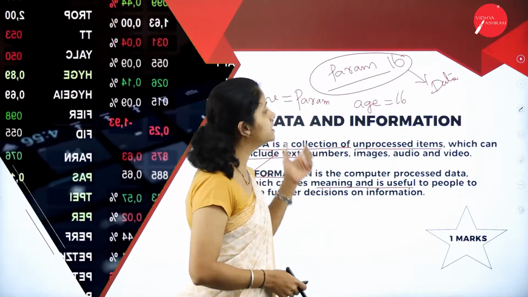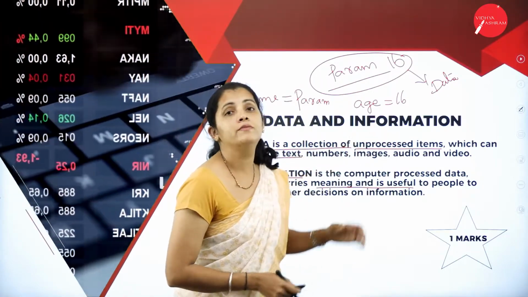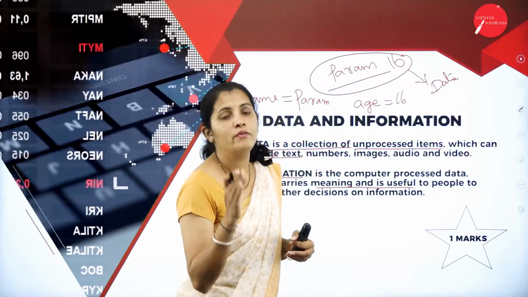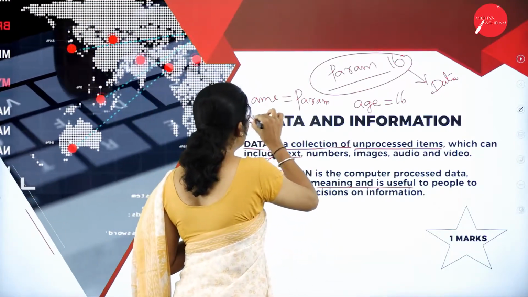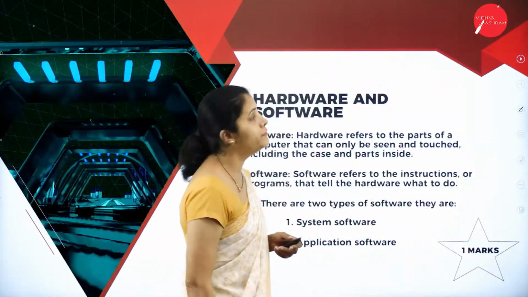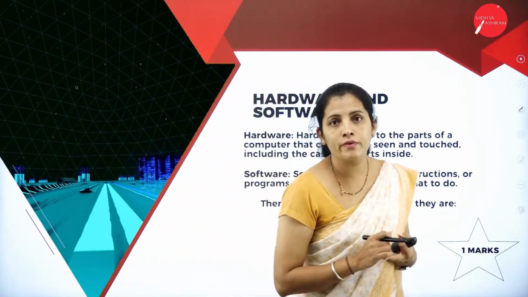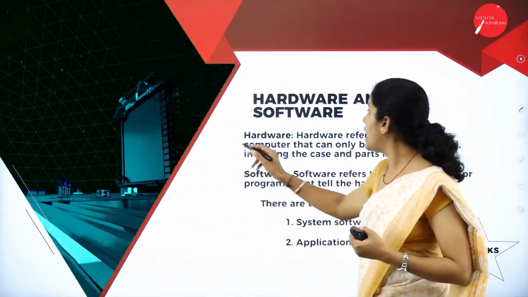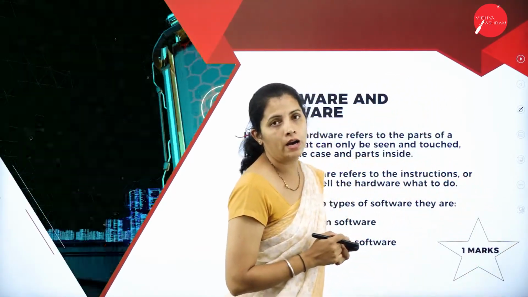So these are the differences between data and information, and from the examination point of view, this is also a very important topic and you can expect a 1-mark question. Moving further, I'm going to have hardware as well as software. At the beginning, I'm going to have hardware. Now tell me what is hardware.